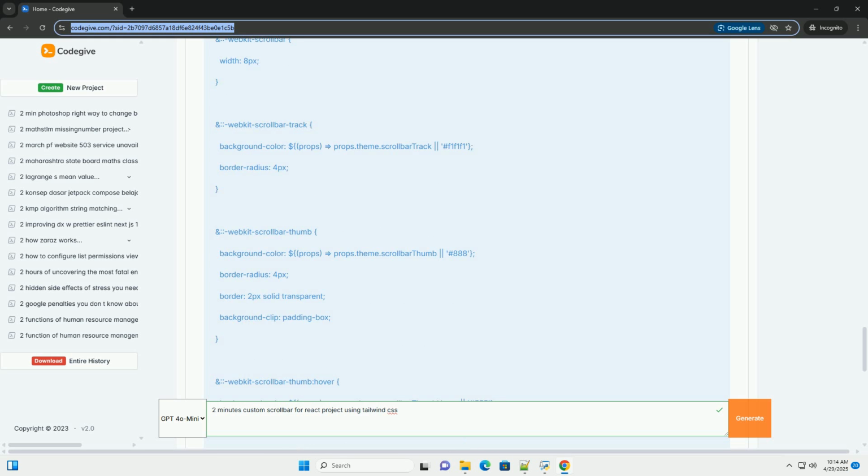In summary, creating a custom scrollbar involves styling the relevant pseudo-elements in CSS. For wider browser compatibility and more complex behavior, consider using a JavaScript-based solution. Remember to prioritize accessibility and performance. By following these steps and best practices, you can create a custom scrollbar that enhances the look and feel of your React application.